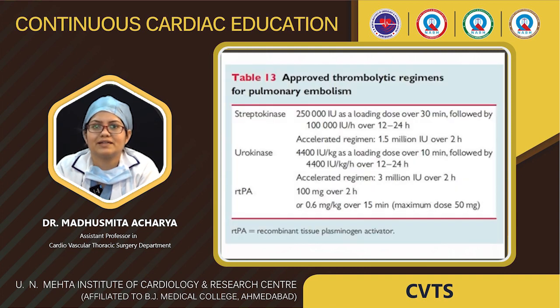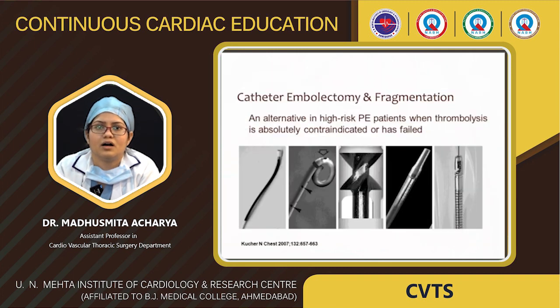Thrombolytic agents are streptokinase, urokinase and rTPA. Streptokinase, as we know, the dose is mentioned here. Again, what can we do? We can do catheter embolectomy and fragmentation, an alternative in high risk pulmonary embolism patients when thrombolysis is absolutely contraindicated or has failed.